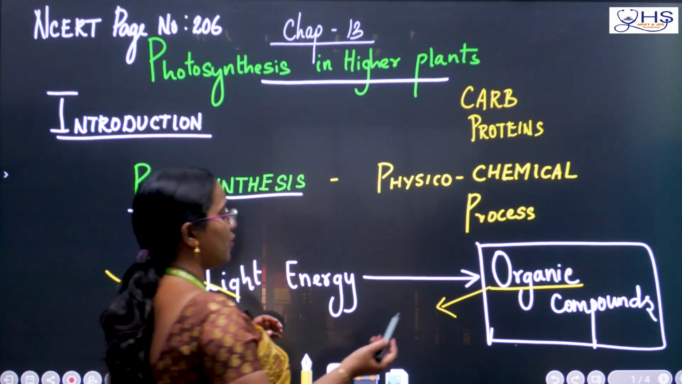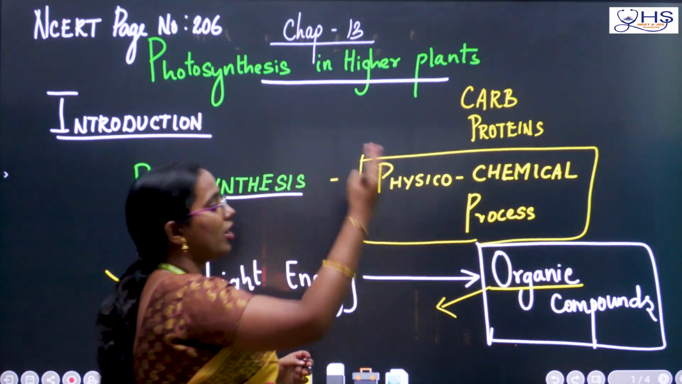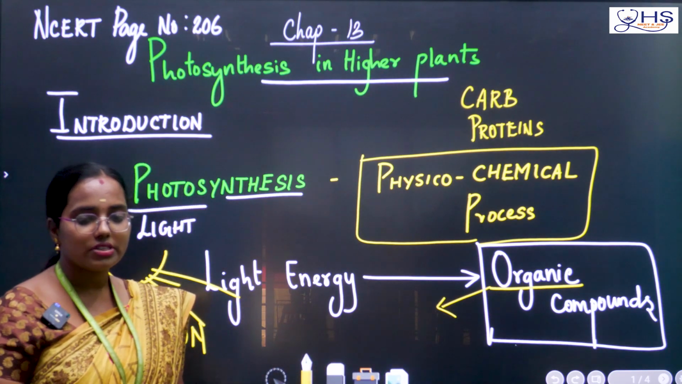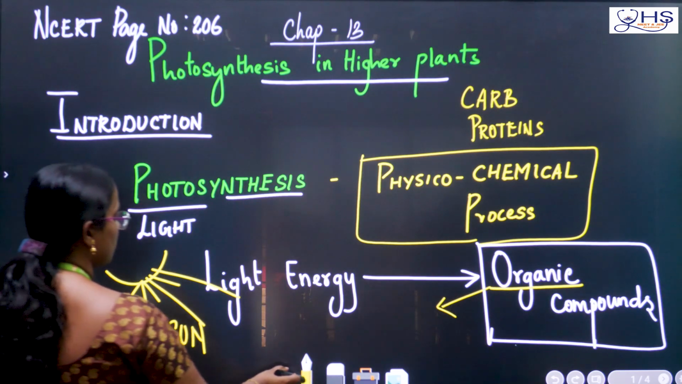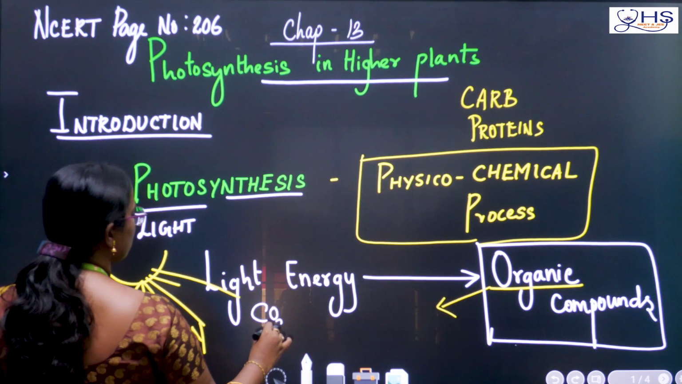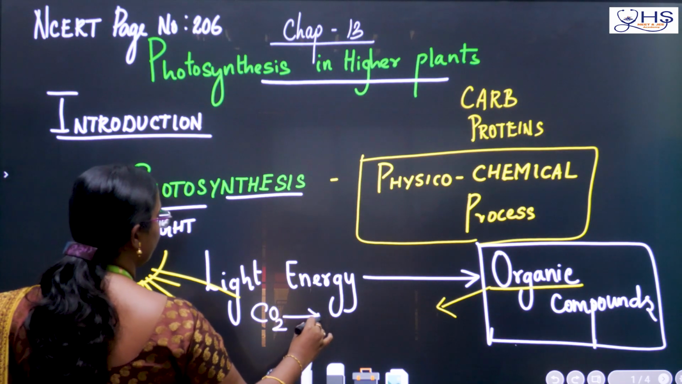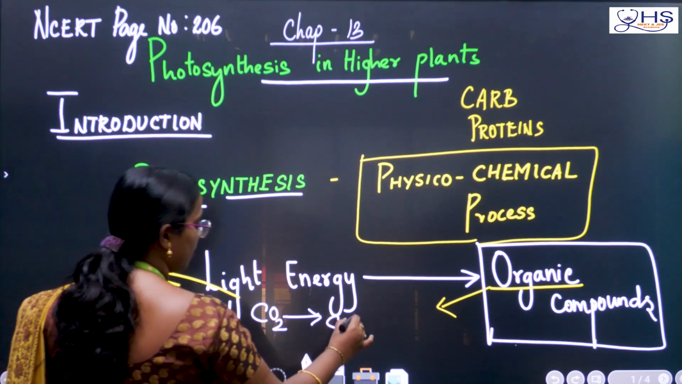We call this process neither purely chemical nor purely physical, so it is a physico-chemical process. Why are we calling it a chemical process? Because you can see the atmospheric CO2 will be fixed in the form of C6H12.